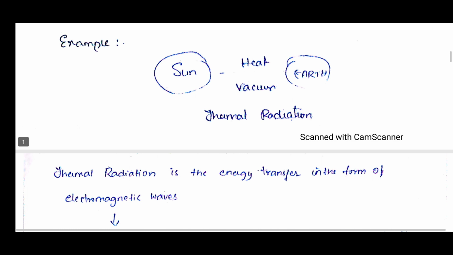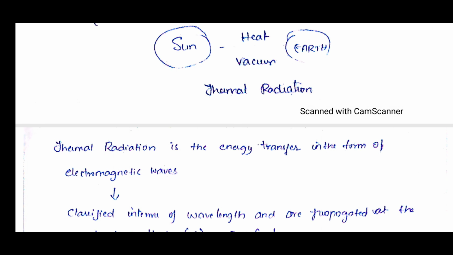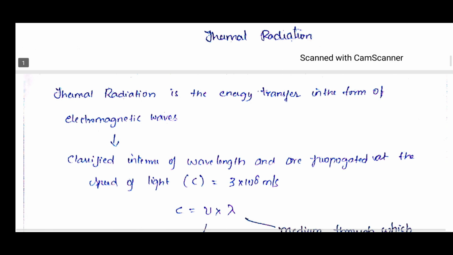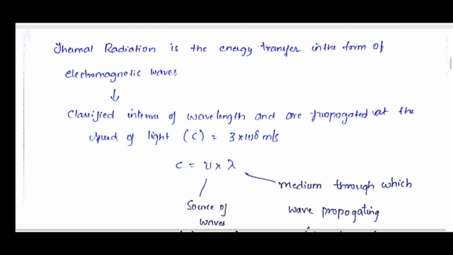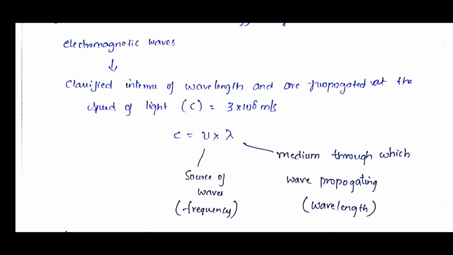So simply we will say that thermal radiation is the energy transfer in the form of electromagnetic waves. As you already know about the electromagnetic spectrum, it is classified in terms of wavelength, and the waves propagate at the speed of light, or the speed in vacuum, both are the same. So this can be written as C equals frequency times wavelength. Here frequency depends upon the source of the waves, whereas wavelength depends upon the medium through which the wave is propagating.